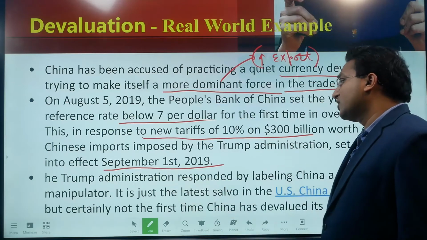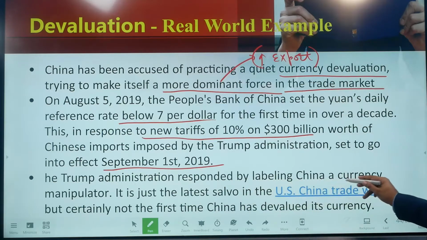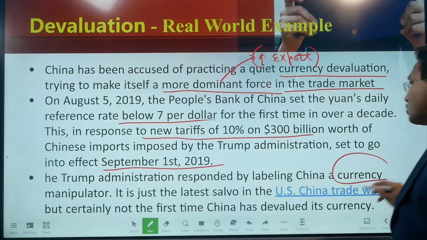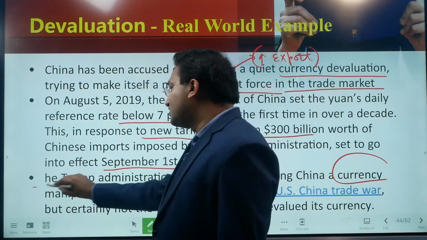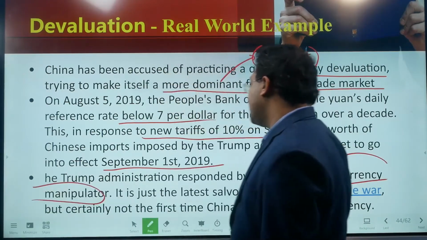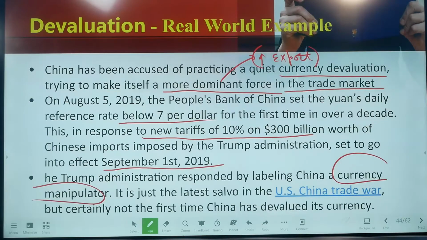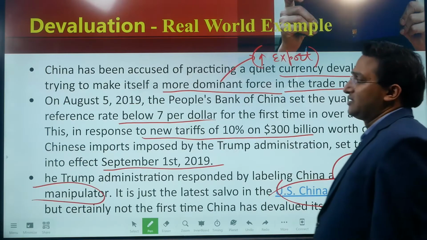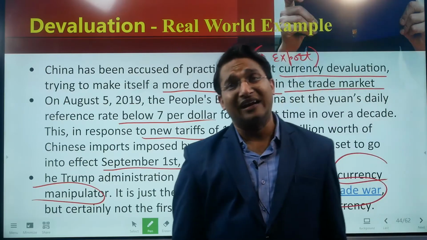The Trump administration responded by labeling China a currency manipulator. So the USA said that China is a currency manipulator. It is just the latest salvo in the US-China trade war. So this is basically one of the components of the US-China trade war, but certainly not the first time China has devalued its currency. So it is not the first time that China has done this.